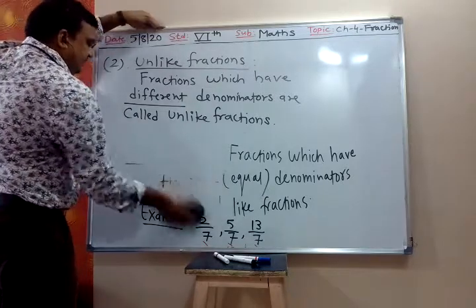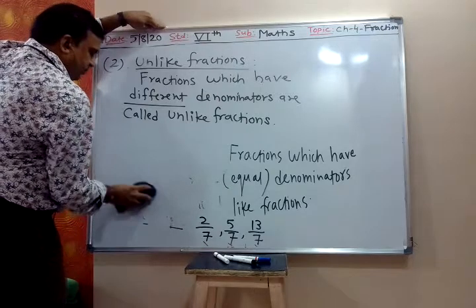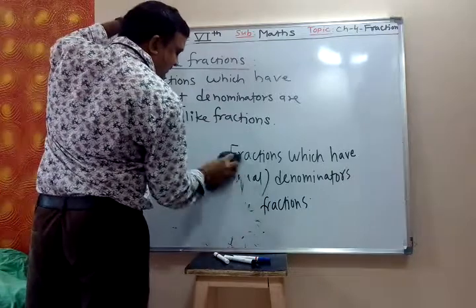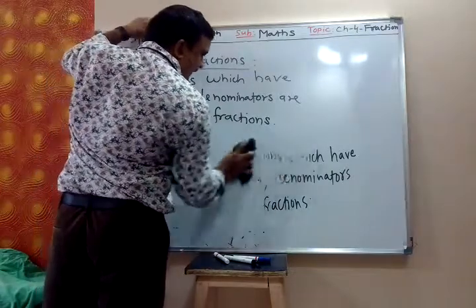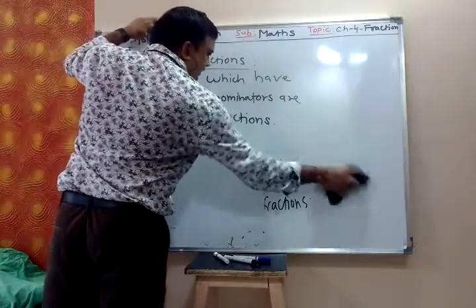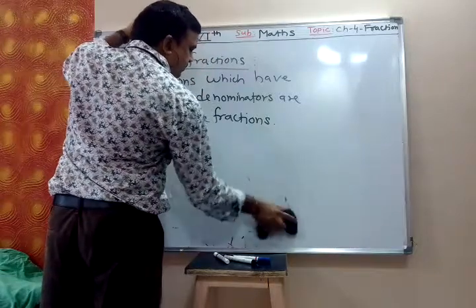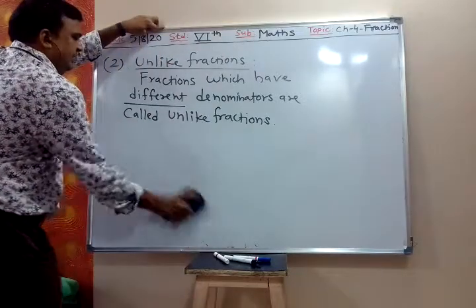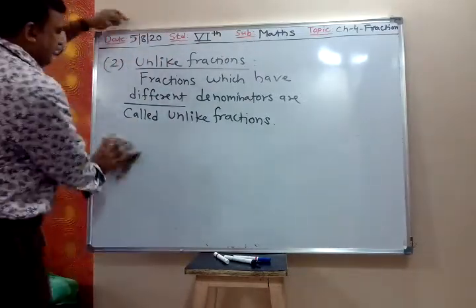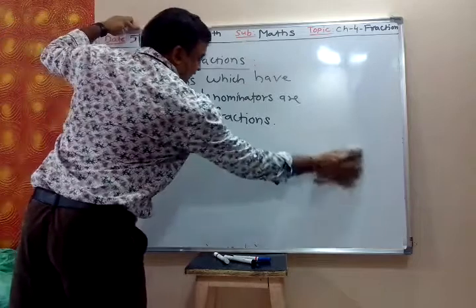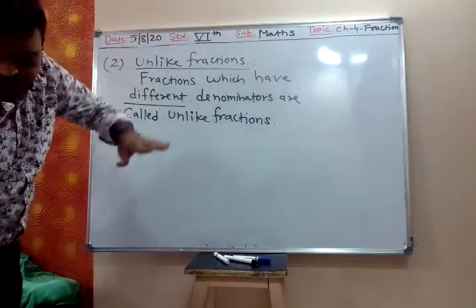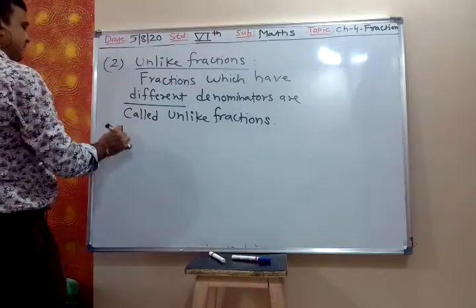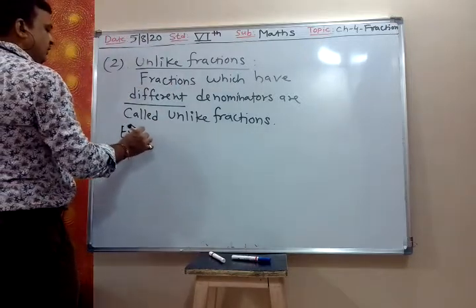First, like fraction: fractions are like fractions whenever denominators are same. Unlike fractions whenever denominators are different. Now let me write an example of this.